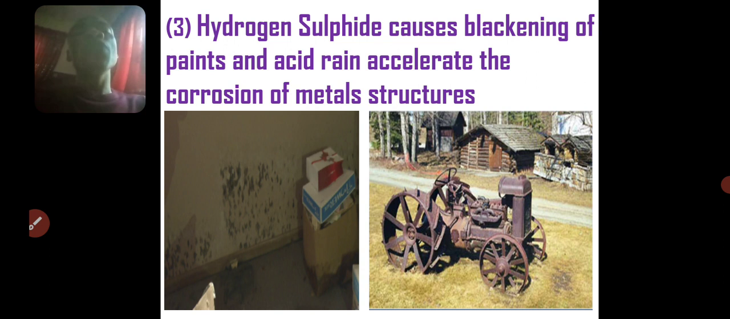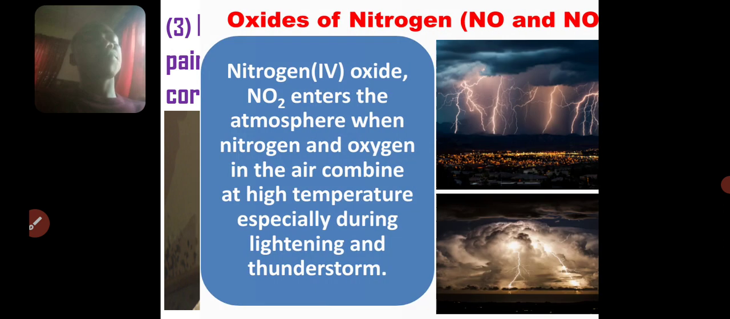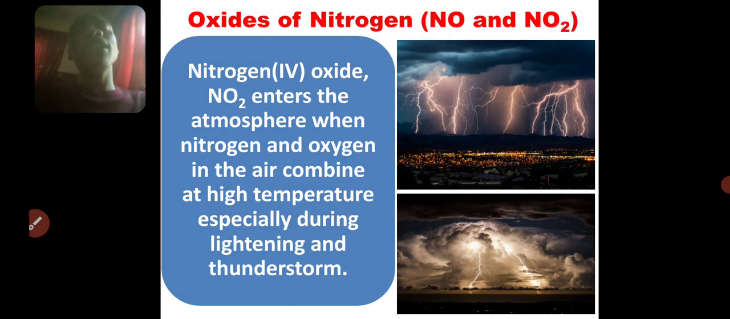But SO2, SO3, they dissolve in the rain to give us acid rain and corrode our metal structures. That is how oxides of sulphur actually contribute to environmental pollution.